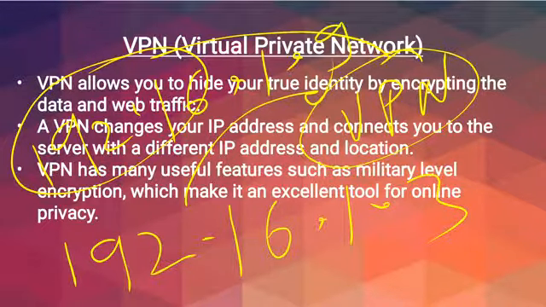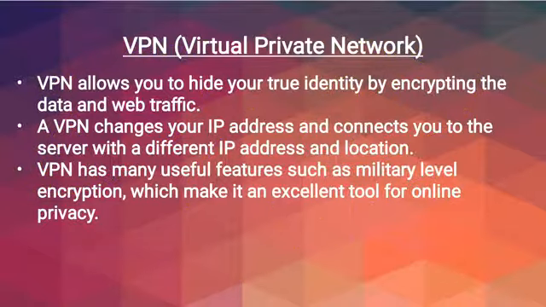So we can say the VPN hides your original IP address and connects you to the internet with a different IP address and a different location.